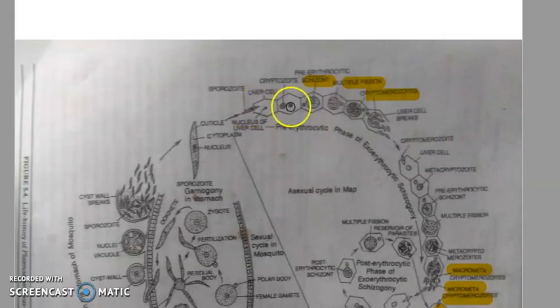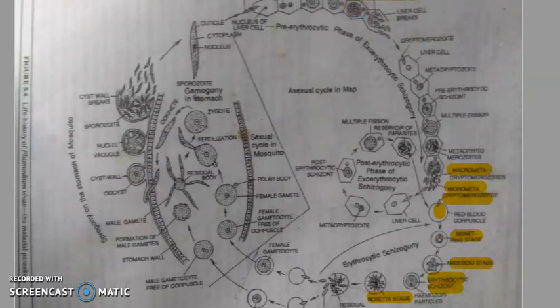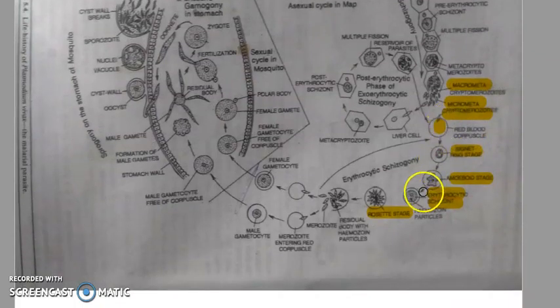The first stage was schizogony that occurred in the liver cell, which constitutes the exoerythrocytic schizogony. So this part represents pre-erythrocytic schizogony, up to here before entry into the RBC. Then once it enters the RBC, it constitutes the erythrocytic phase of schizogony, and this reinvasion of the liver cell is post erythrocytic schizogony. So pre and post exoerythrocytic schizogony constitute these, and this constitutes the erythrocytic schizogony phase. So this is all about the first phase.